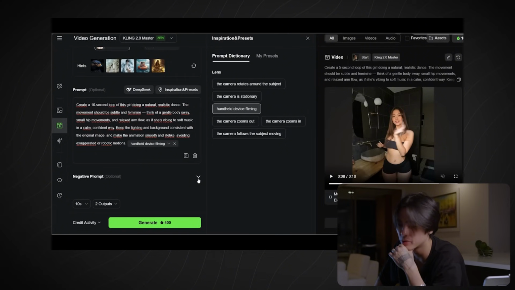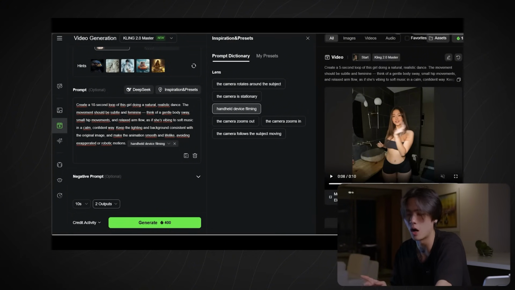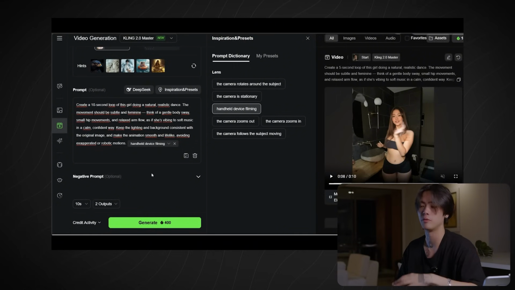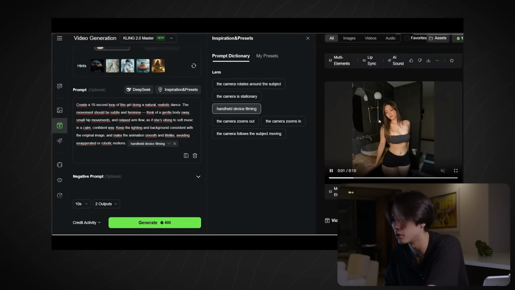On the negative prompt, I don't put anything specific because when you do dance videos, you will never have very hard mistakes, so you have great things. And then on the output, because it takes some time to generate with Kling 2.0 Master, even if the quality is better, sometimes between 3 to 5 minutes, I like to put 2 outputs, and instead of putting 5 seconds, I put 10 seconds. Because I like my reels or even TikToks for my influencers to be that length. So now let's check out some results, would you?